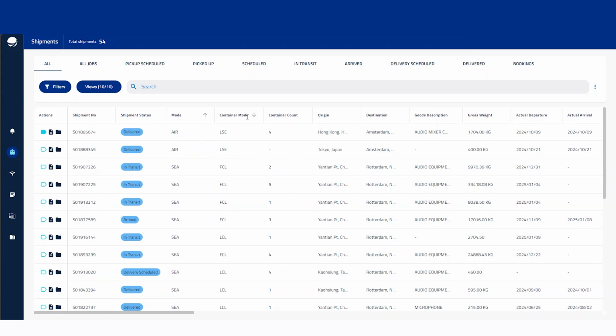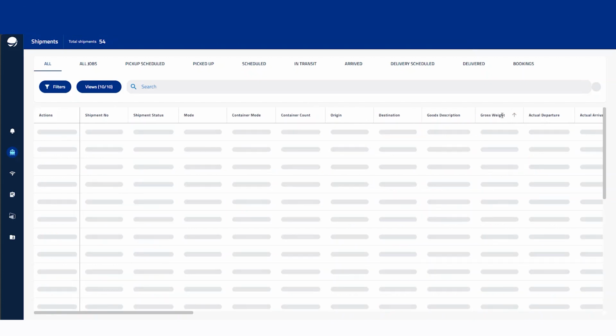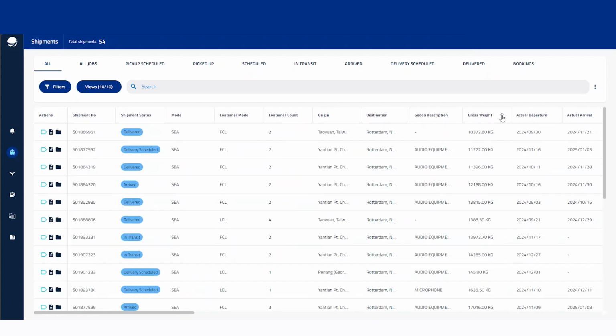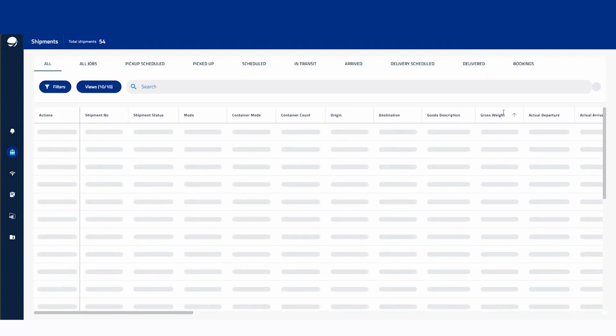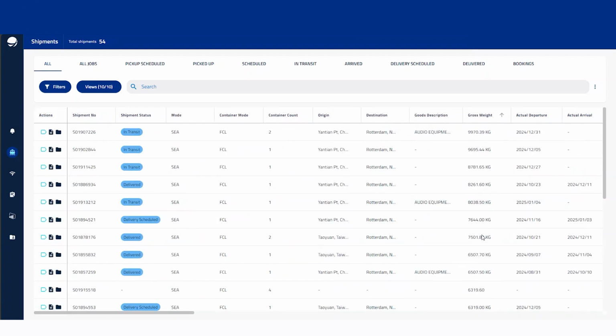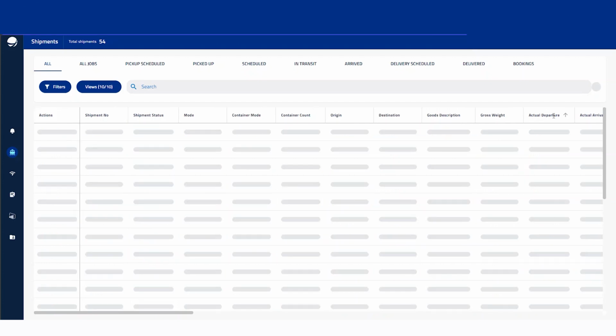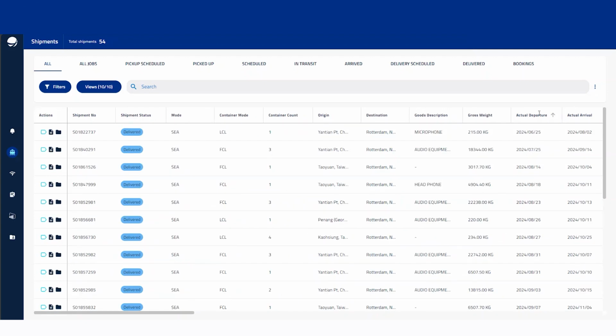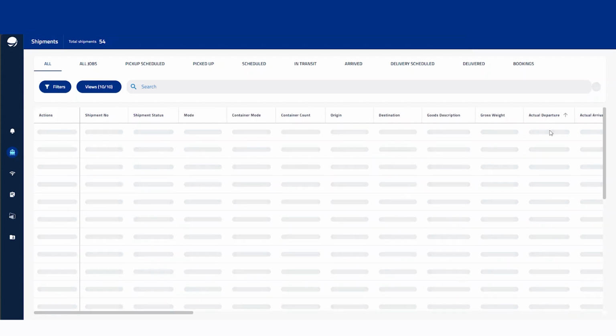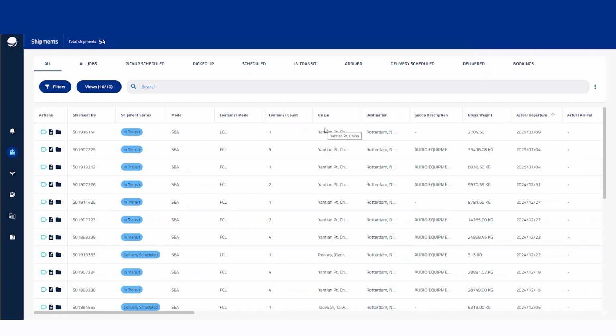Then we've got the container mode, the container count, like I showed earlier. We then have the origin, the destination, the goods description, the gross weights. And again, with the gross weights, if we wanted to look at the high to lows or the low to highs of the weights of the shipments, we can do that by clicking that there. And then the actual departure and actual arrival dates, same premise again. We can sort that from low to high and high to low. So we can look at the earliest delivery dates, or the earliest actual departure dates, and then the most recent actual departure dates as well. So we've got those options there.